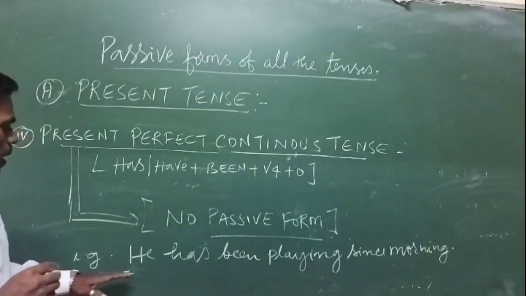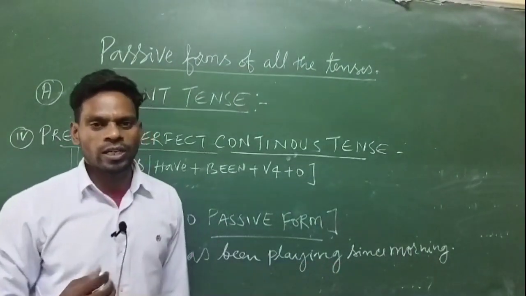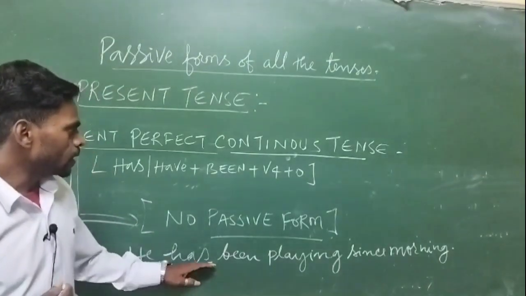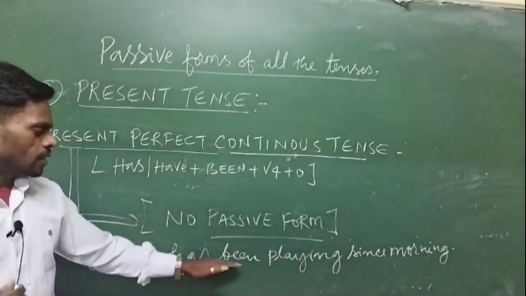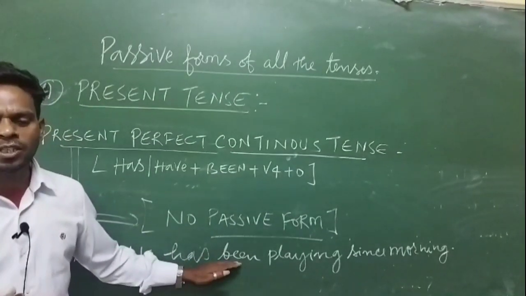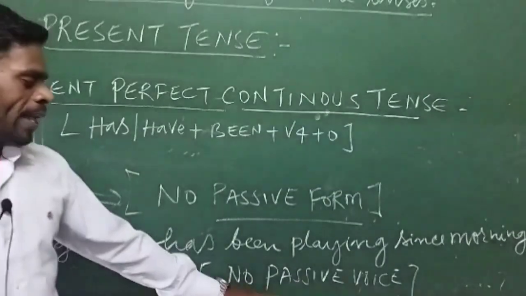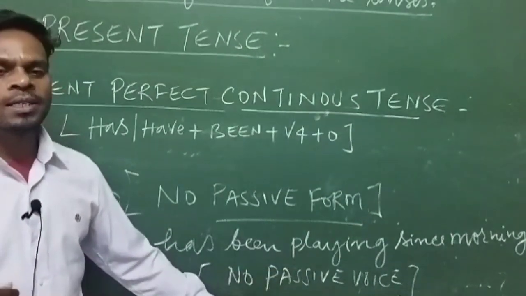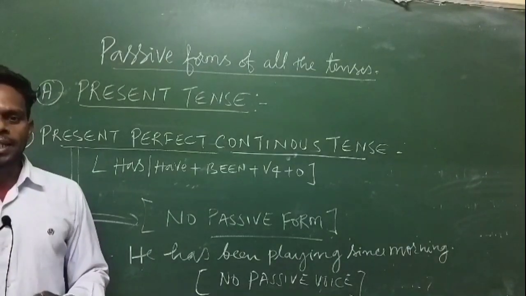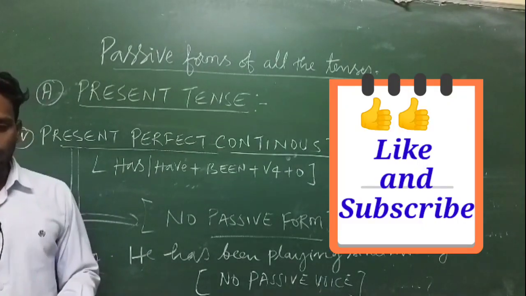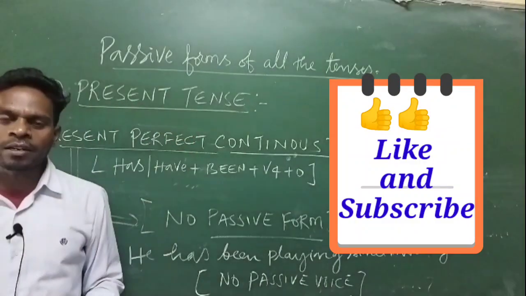Let's say for example we have, he has been playing since morning. So this sentence is in present perfect continuous tense, and this sentence we cannot change into passive voice. So simply you write no passive voice for this particular sentence. So hope the change from active to passive voice of present tense is clear to you.